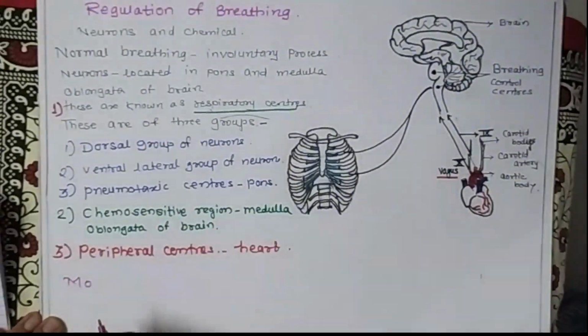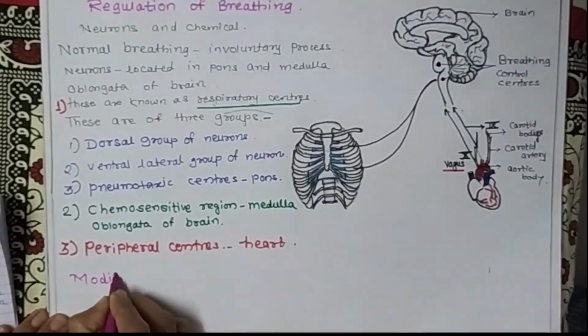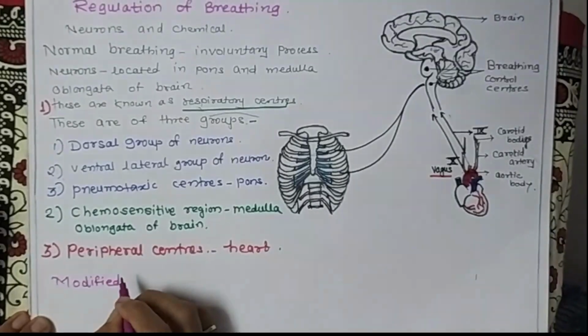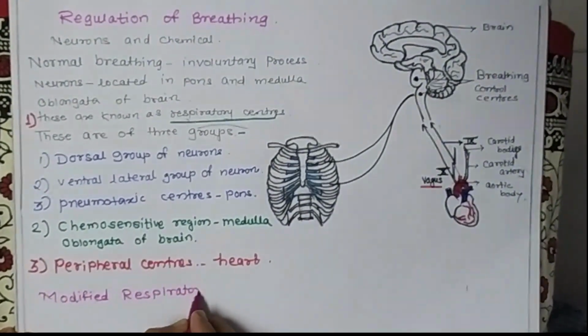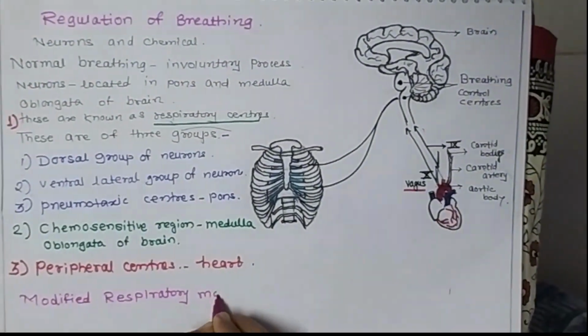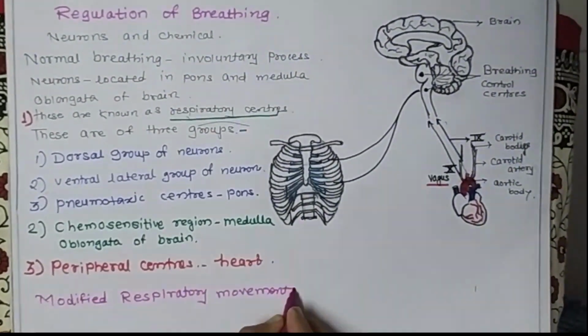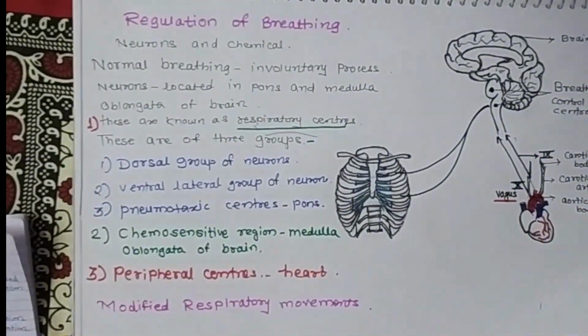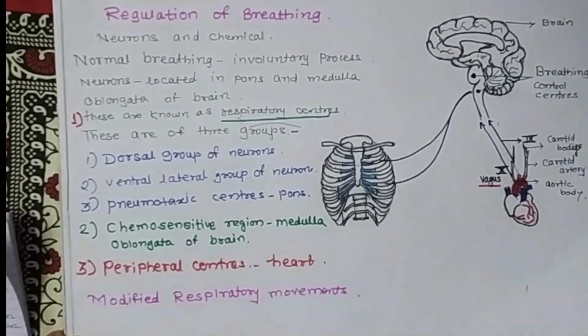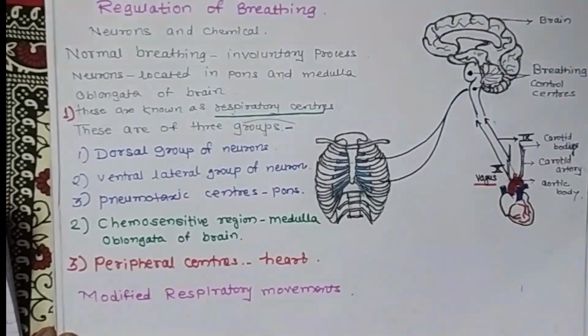There are some respiratory movements which are modified, so called modified respiratory movements. These movements are different from normal movements, and help in emotion or clearing the air passage.